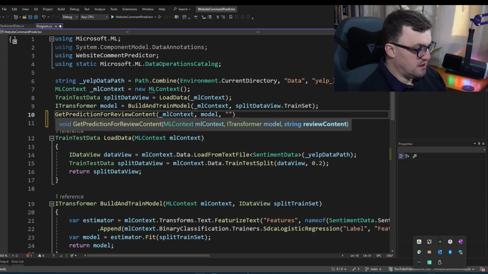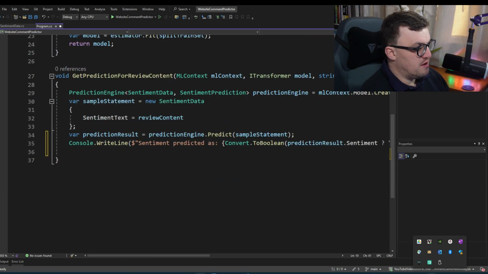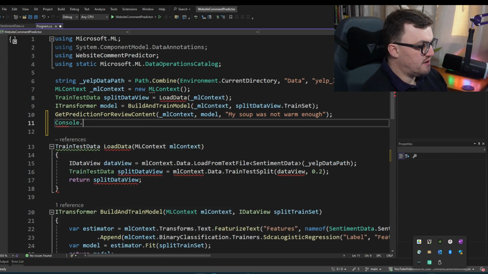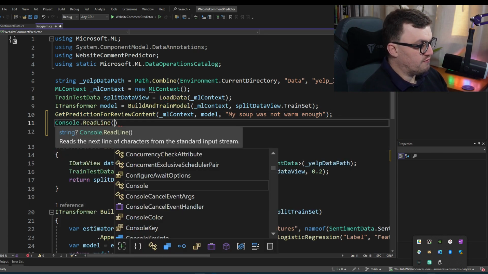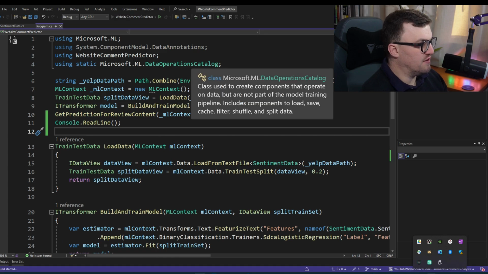So we can say that my soup was not warm enough is what we're going to test against, and then we can actually run this console application and see what we get. I'll put a Console.ReadLine at the end, just so that it doesn't close, and we'll give this a run.